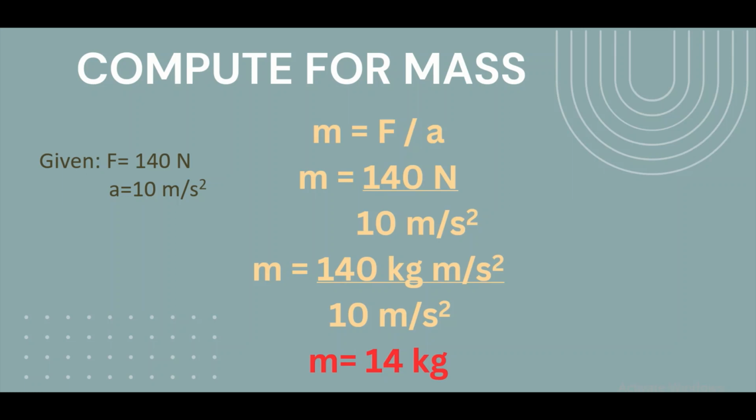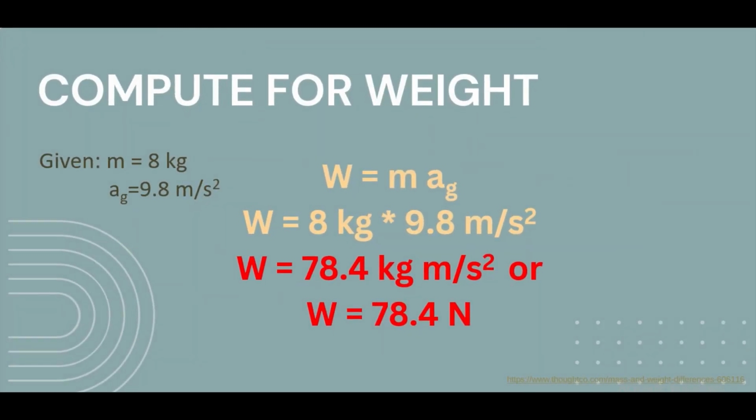Now let's proceed to computation for weight. The given are mass equal to 8 kilograms and acceleration due to gravity equal to 9.8 meters per second squared. That is a constant value for a sub g. Now the formula would be W, or the weight, equal to the mass m times the acceleration due to gravity, a sub g. We will just multiply mass and a sub g.